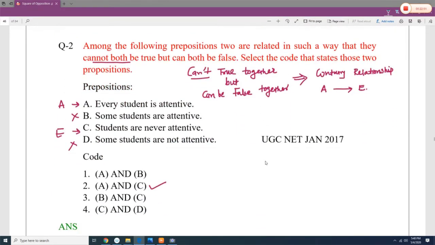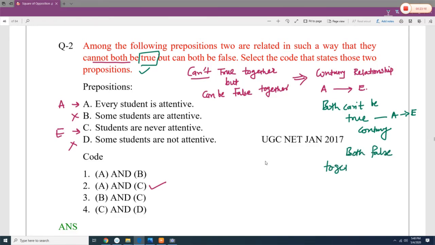Next, among the following propositions, two are related in such a way that they both cannot be true together. So here it is a hint: both cannot be true together, then it is an A to E type of relationship, which is known as contrary relationship. But both can be false together. It is possible.